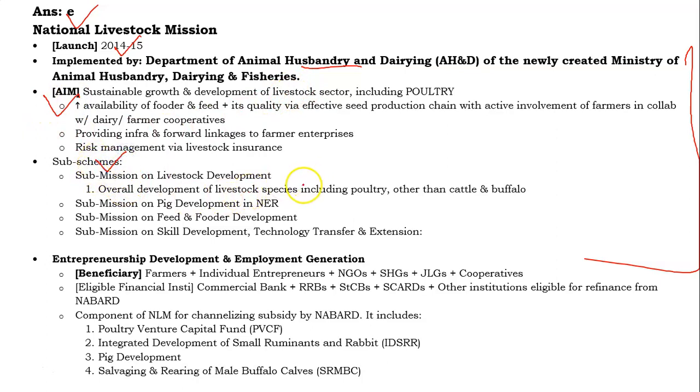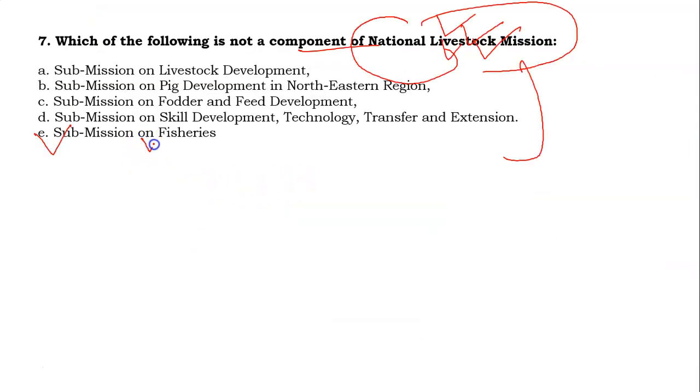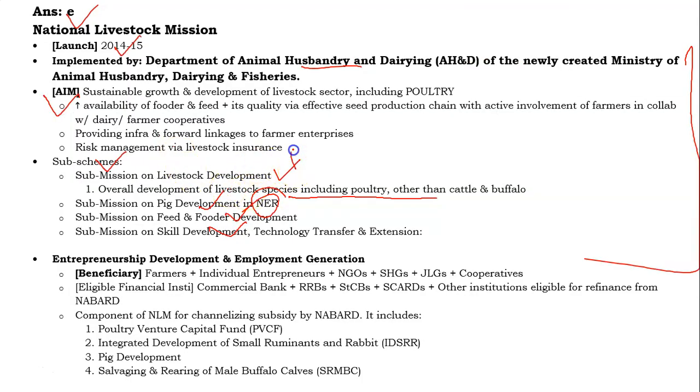Sub-schemes under this scheme are submission on livestock development, overall development of livestock species including poultry other than cattle and buffalo, submission on pig development in northeastern region, submission on feed and fodder, submission on skill development. But submission on fisheries is not part of this National Livestock Mission.